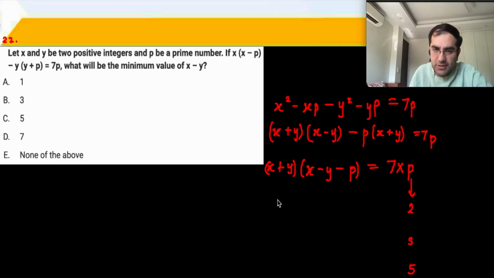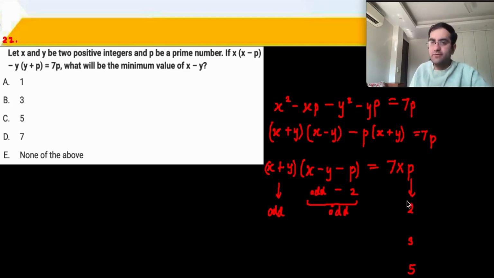So now first case, if x plus y is odd, then x minus y is also odd, and p is of course 2, then odd minus 2 is again odd. Okay? And odd into odd cannot be 14. Did you get this? If x plus y is odd, x minus y is also odd, and odd minus 2 is also odd. So you get odd into odd, which is 14, which is not possible. That means x plus y cannot be odd, so your x plus y